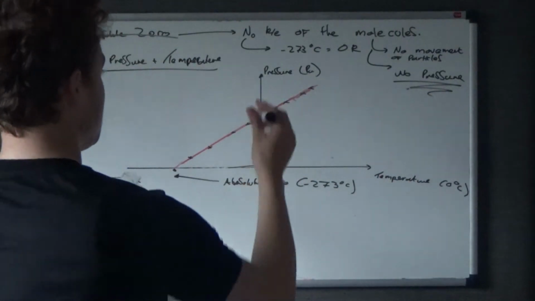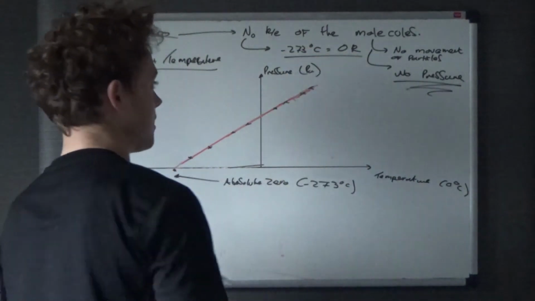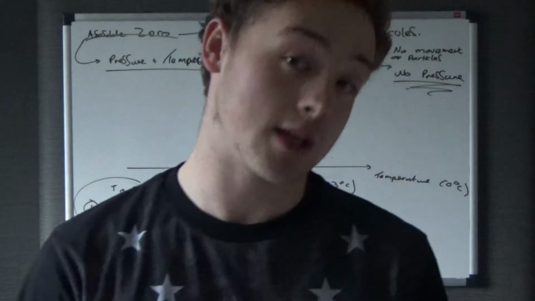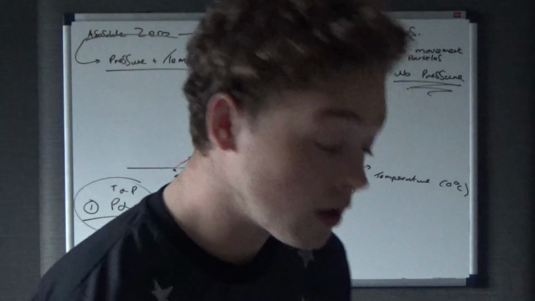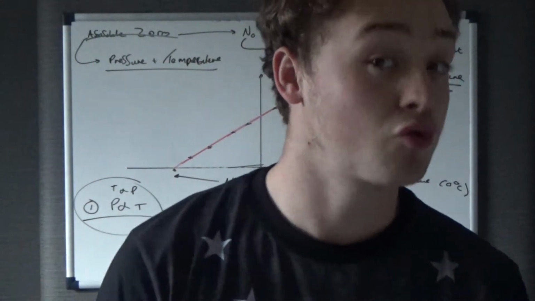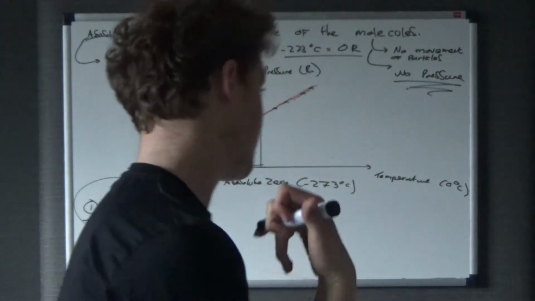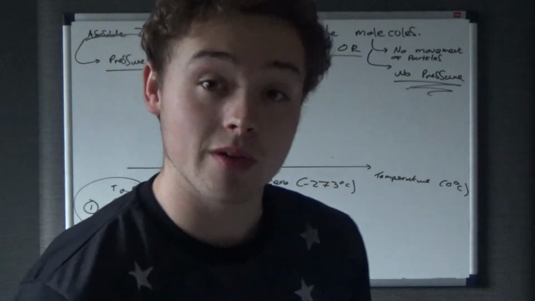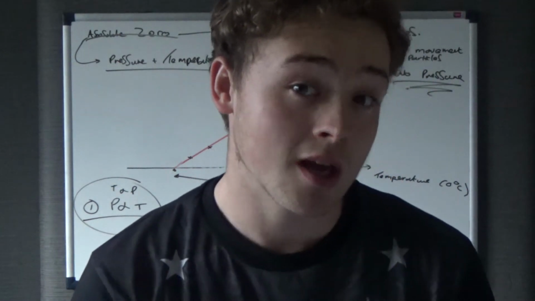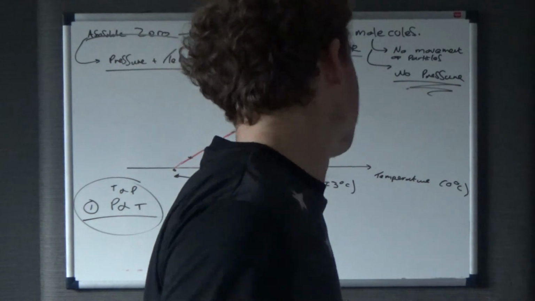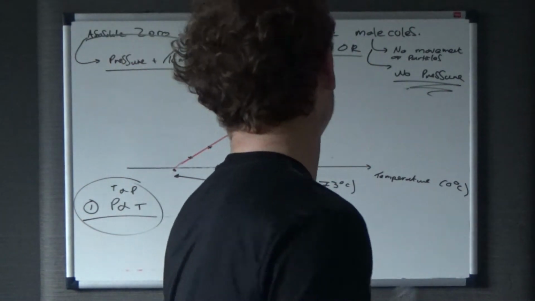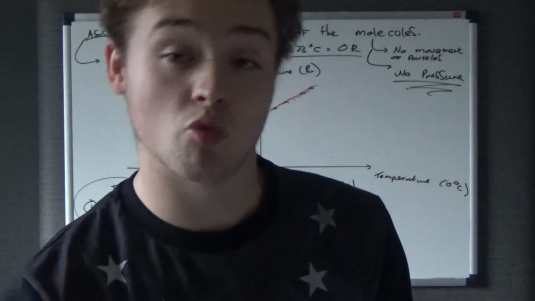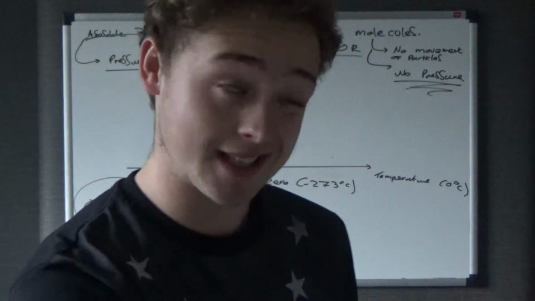Now, the reason why we use Kelvin instead of degrees C to work this out is because Kelvin is a scale of measurement that goes from absolute zero. So when they created this idea of Kelvin, anything positive Kelvin would be great. And that's why they call it absolute zero, because zero refers to zero Kelvin.